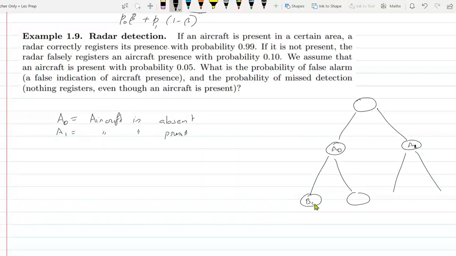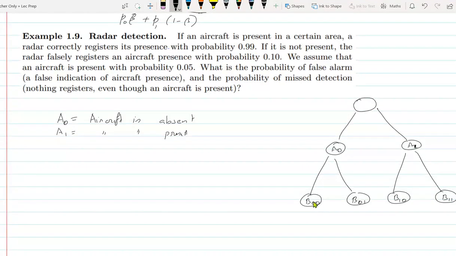B0 is radar doesn't say anything. B1 is radar sounds an alarm. Let's call these B00, B01, B10, and B11.